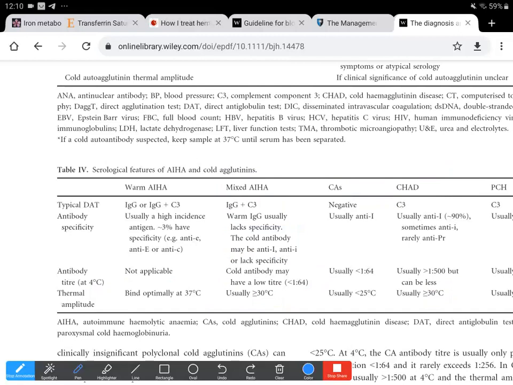In cold agglutinin disease or the primary cold agglutinin syndrome, as we discussed earlier, there may be an underlying lymphoproliferative bone marrow disease, and its pathophysiology is unclear, but the hemolysis is caused by the IgM antibodies. These IgM antibodies are active in vitro at low temperatures, and in vivo they bind red cells in the cooler peripheral circulation, causing agglutination that leads to acrocyanosis or Raynaud's disease.